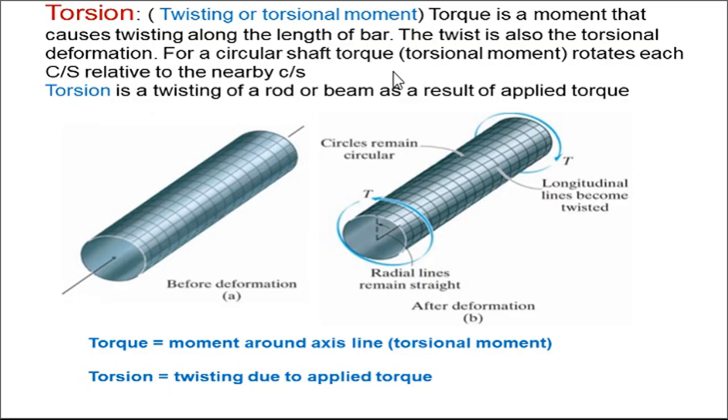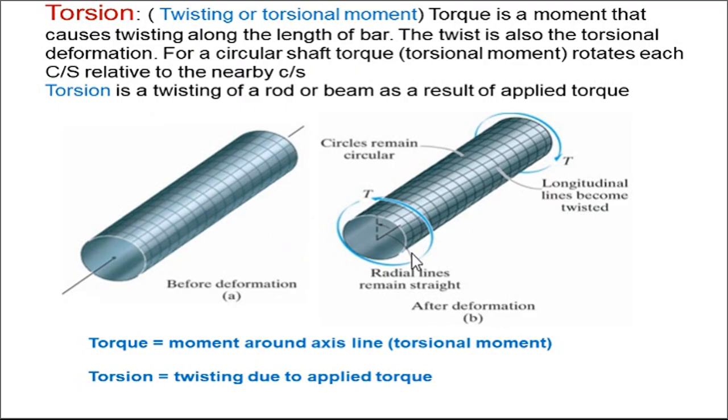For a circular shaft, torque, which is also called a torsional moment, rotates each cross section relative to the nearby cross section. So torsion is a twisting of a rod or beam as a result of applied torque. If you apply the torque on both of these ends, it will create the twisting of that rod, and the twisting of that rod is called torsion. So you can see in this particular figure there is a shaft. This is the axis. This particular figure is for before deformation. So deformation is not taking place here.